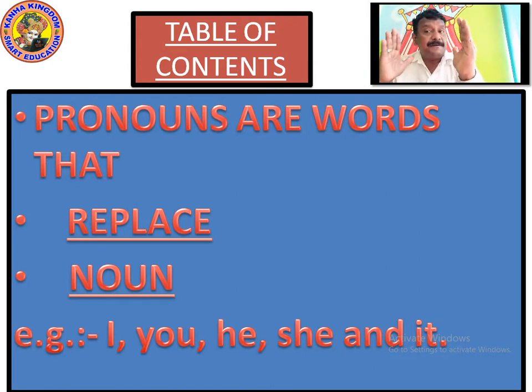So I have replaced the noun. Avantika is a noun. It's a name. It's a naming word. So after replacing, I have called her as she. She has not completed yet. So again we have used the word she in the place of Avantika. And it.